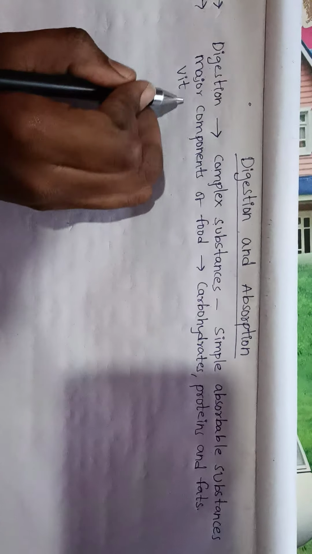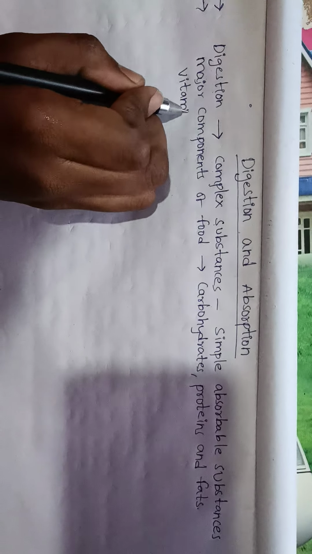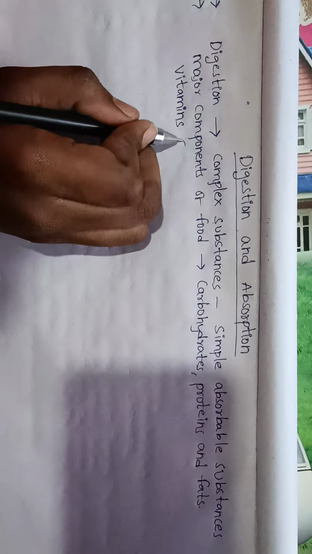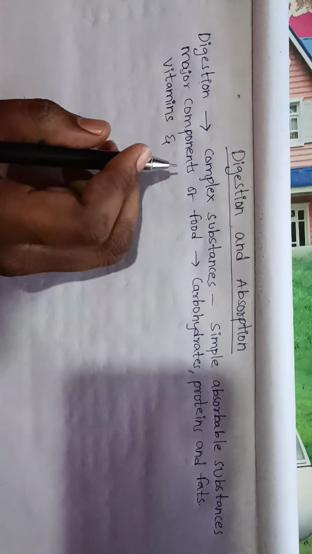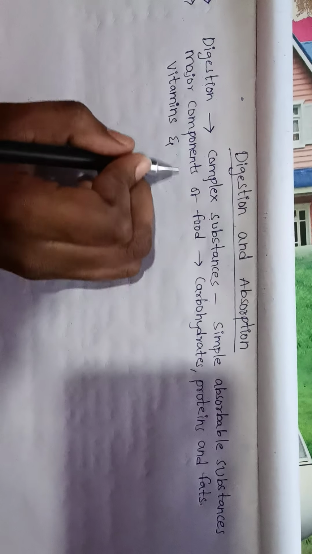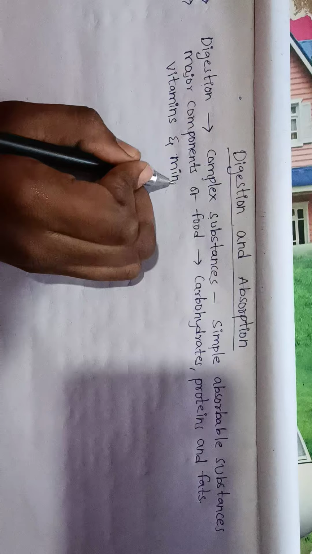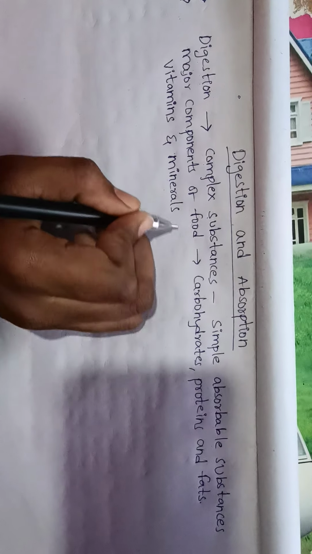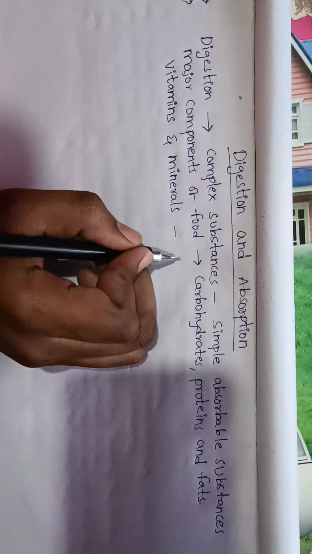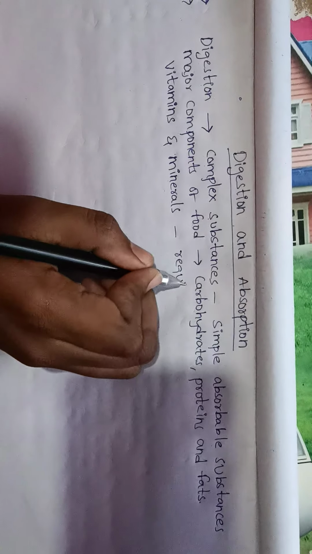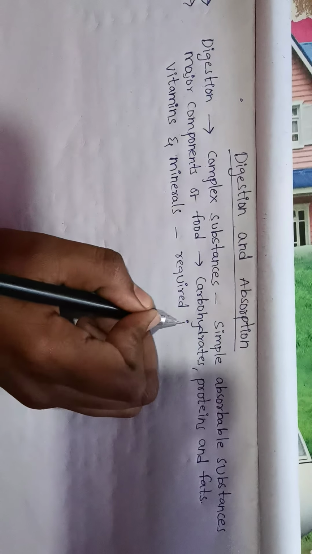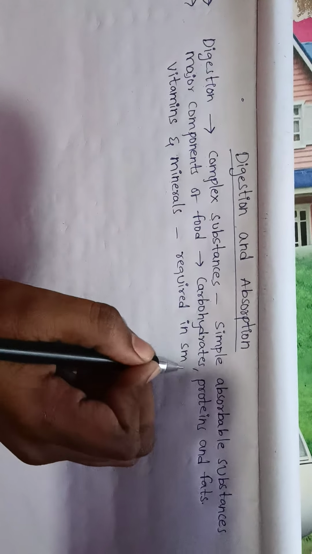Vitamins and minerals are also major components, but they are required in small quantities.